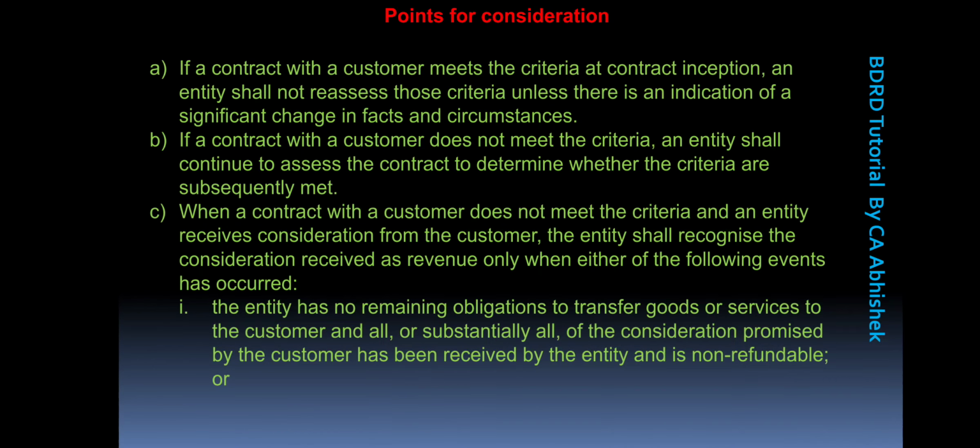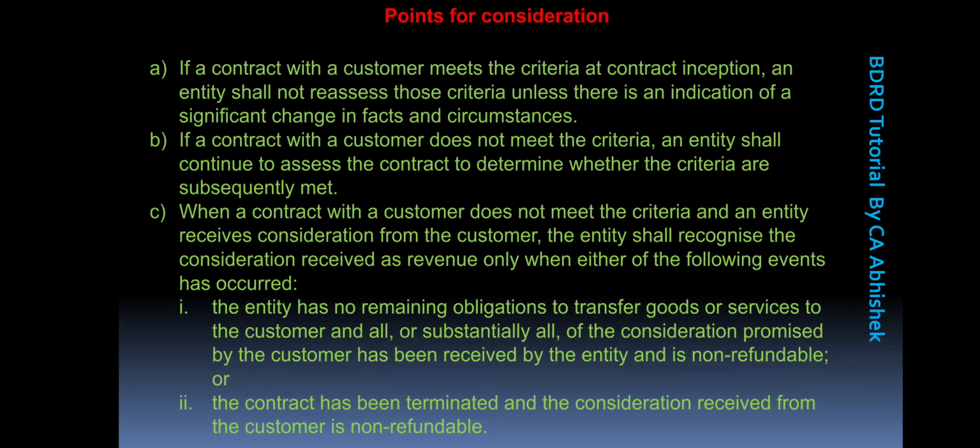The entity has no remaining obligations to transfer goods or services to the customer, and all or substantially all of the consideration promised by the customer has been received by the entity and is non-refundable. And the second one is the contract has been terminated and the consideration received from the customer is non-refundable.